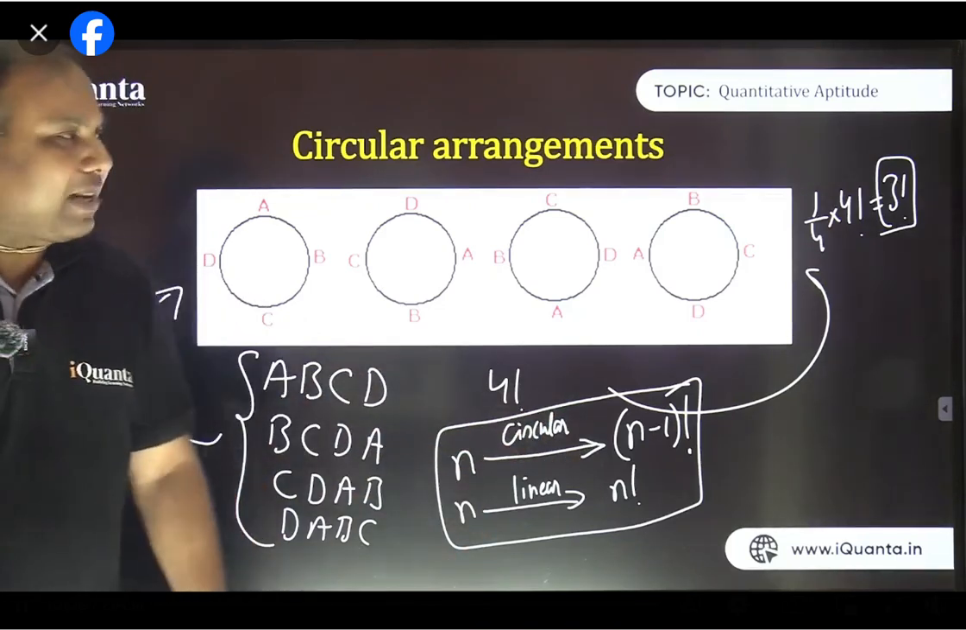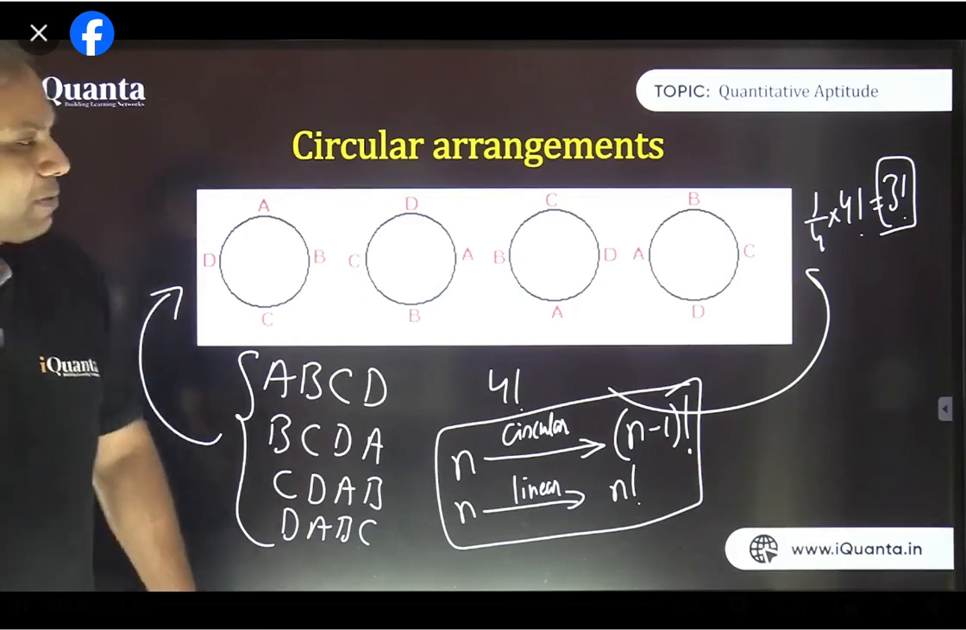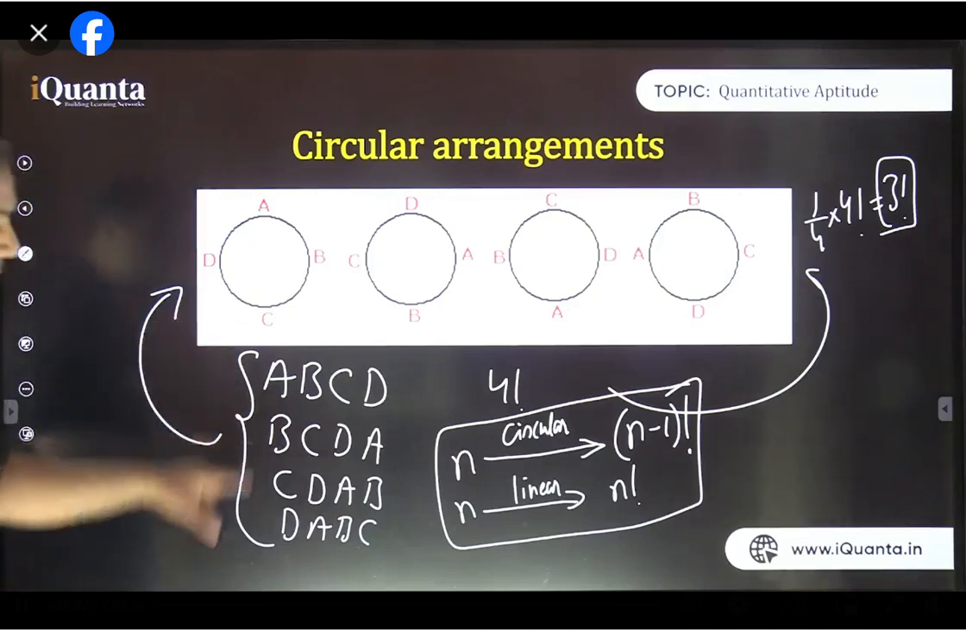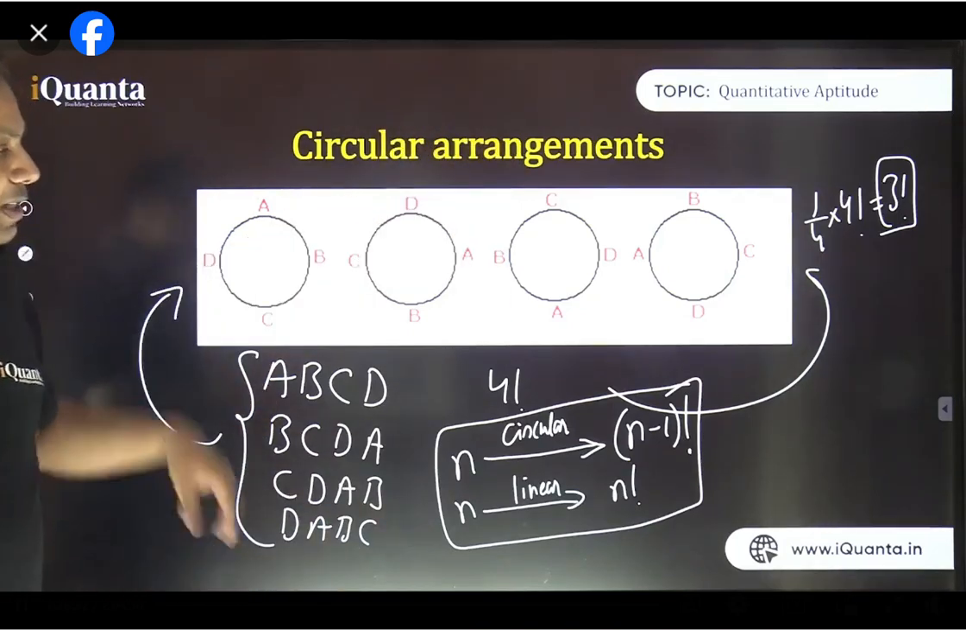But without understanding, it will be very easy to deceive you. It will be very easy to trap you somewhere. So don't get trapped if you understand why we are doing that. Because n different cases of linear arrangement become 1. So the total number of cases is becoming 1 by n times.